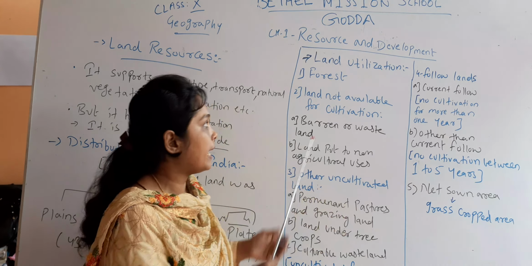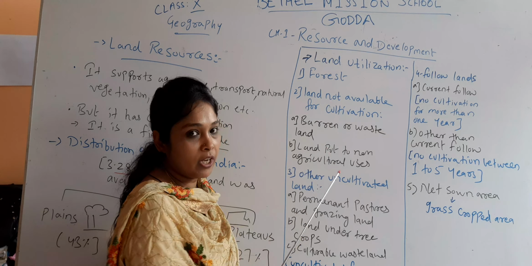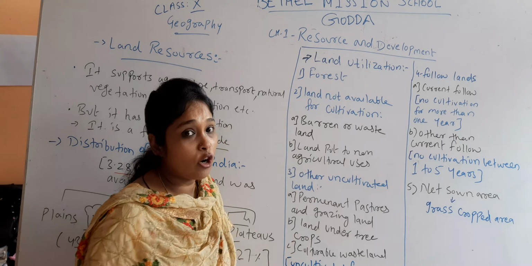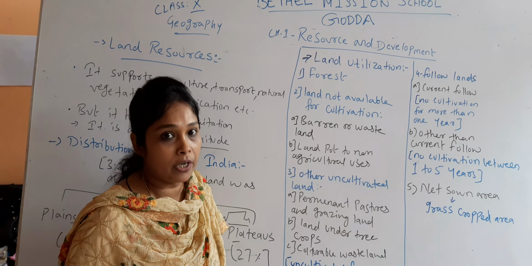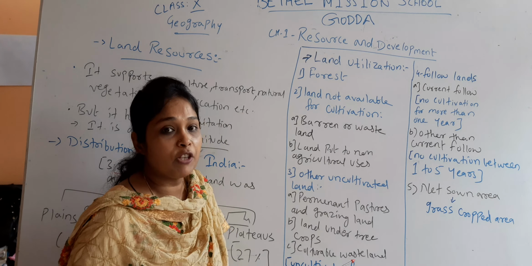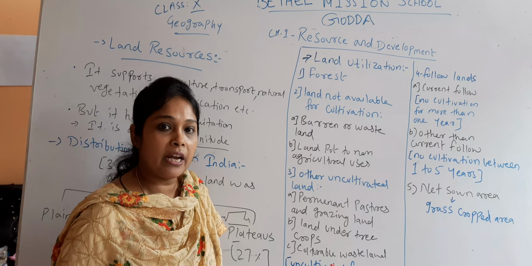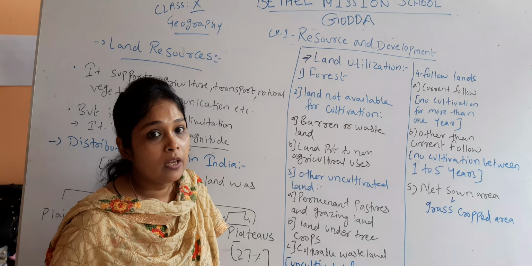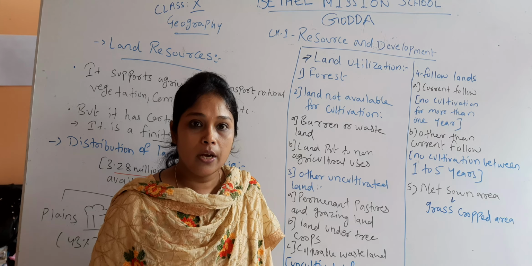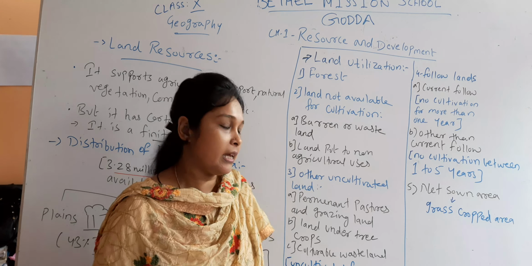So we can say that land not available for cultivation has two categories. That is barren or wasteland, which cannot be used for cultivation because it is not fertile. Secondly, we have land put to non-agricultural uses, which means that they can be cultivated, but we are not cultivating them because we are using them for making houses, buildings, offices, railway tracks, transport system, and so on.